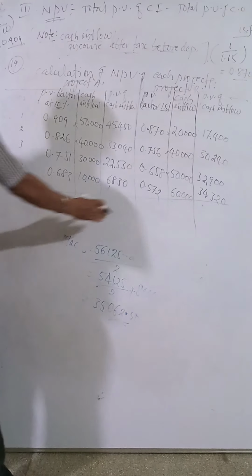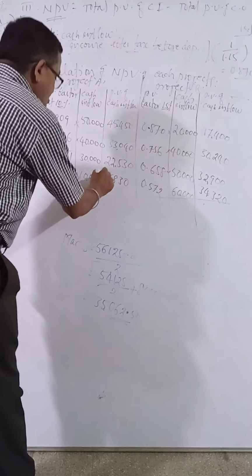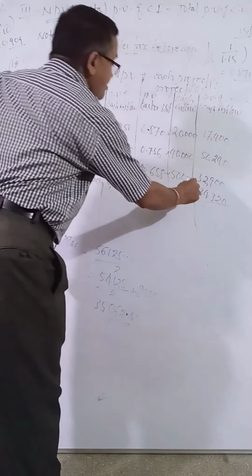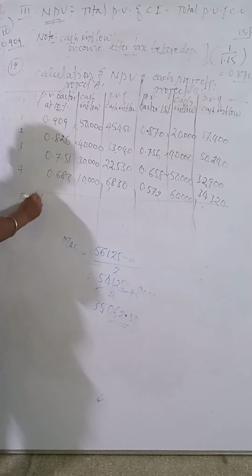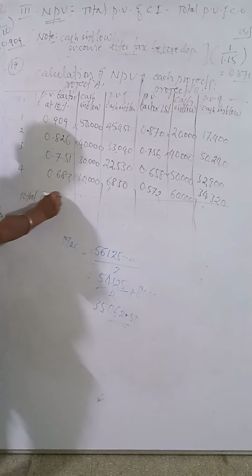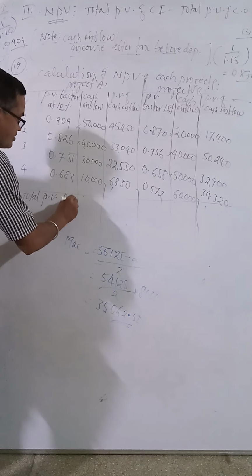Now you write here in the last column: total present value of cash inflow. Make it the total present value of cash inflow.